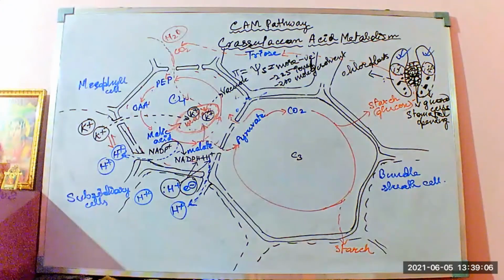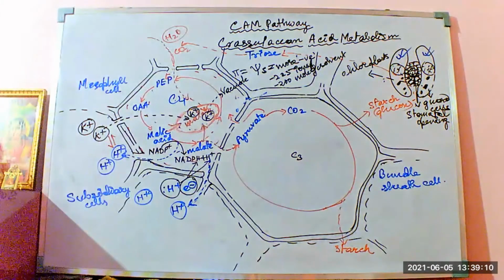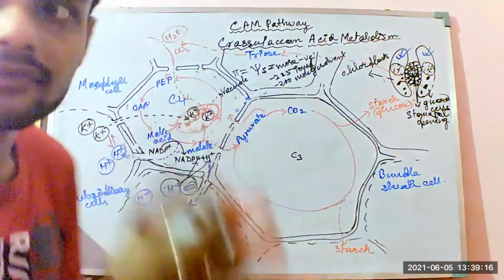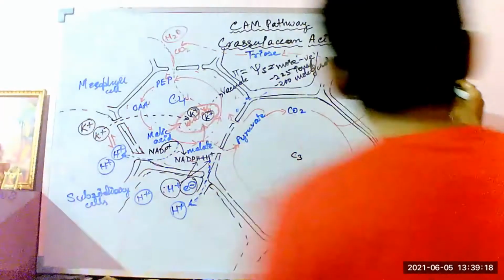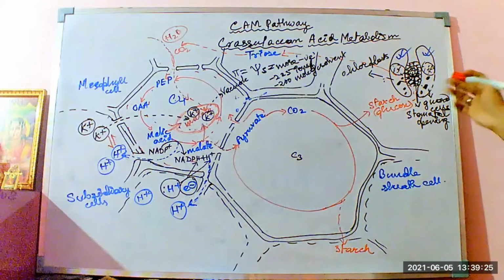When the water is entering into the cell, then the cells become turgid. The mesophyll cells become turgid, and this is happening within the guard cells, right? These guard cells become very tight and rigid in appearance, and when they become rigid, slowly the kidney bean shaped guard cells open up.